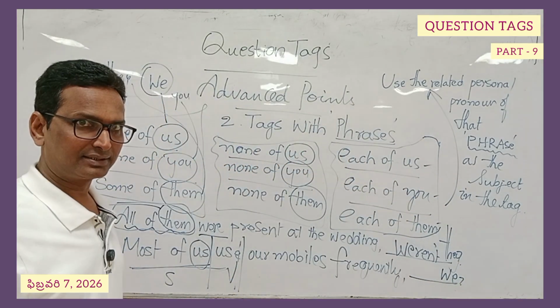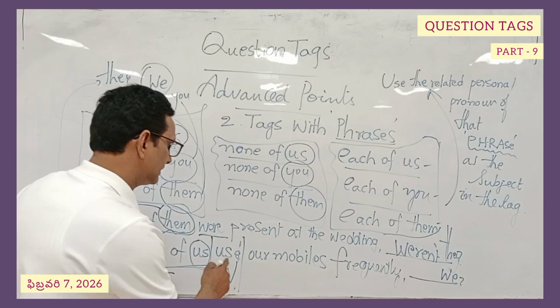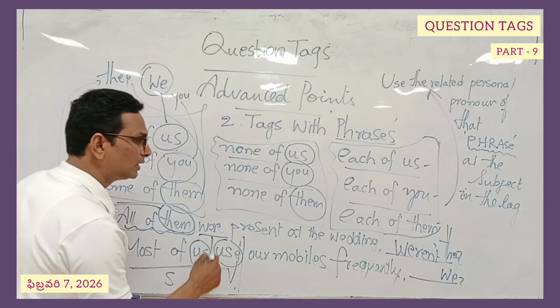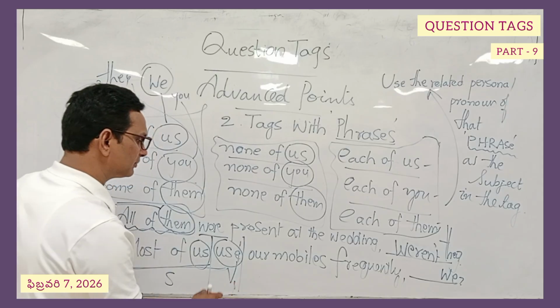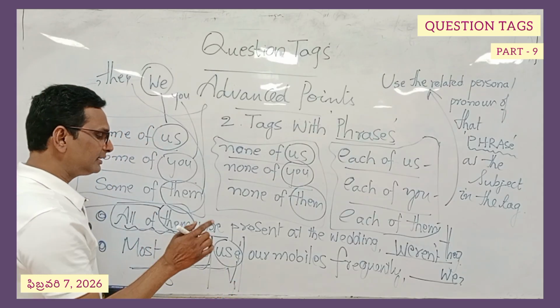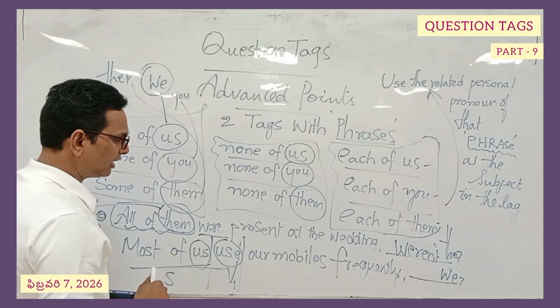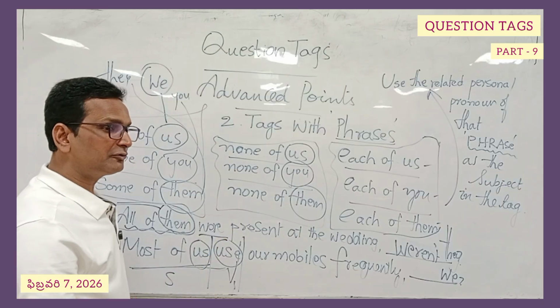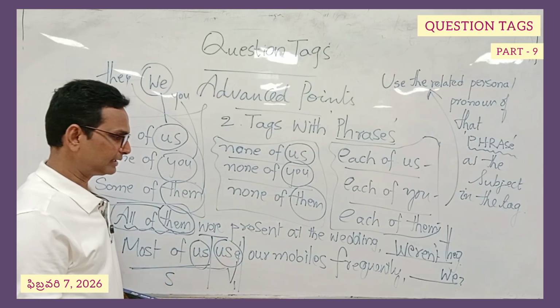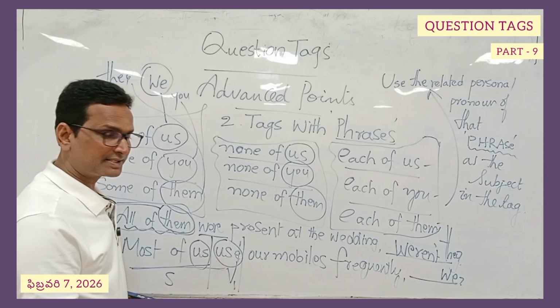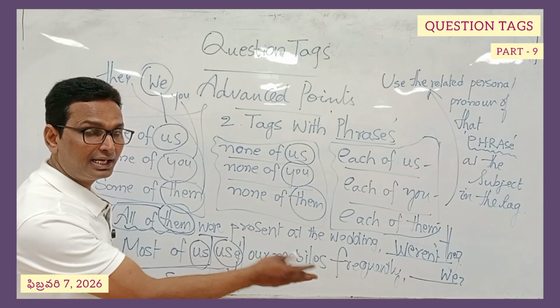Next, tense. Is it in present tense or past tense? It is present tense because of use, used, used. So, use is in V1 form. It is obviously present simple tense. Now, is it in positive form or negative form? There is no negative sense being conveyed in this particular statement. It is a positive sentence, so it should be written in negative appropriately.